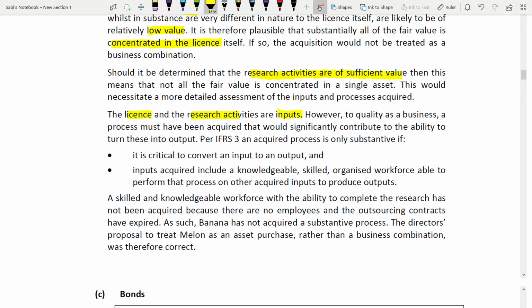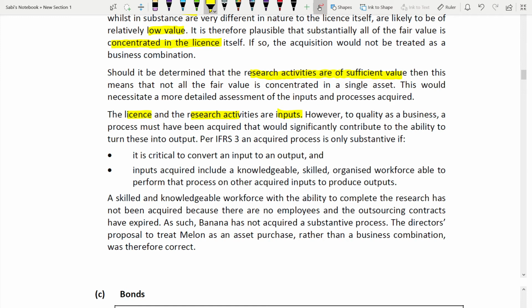However, to qualify as a business, how to qualify as a business? This is not quality, this is qualify. Okay, spelling is wrong. To qualify as a business, a process must have been acquired that will significantly contribute to the ability to turn this into output. Yes, a process also has to be acquired if this has to be qualified as a business, so that it can contribute to the output.